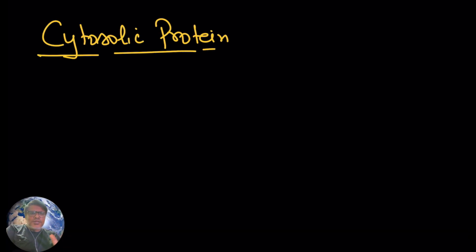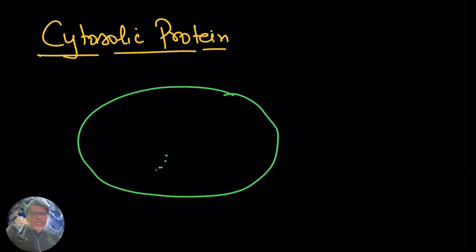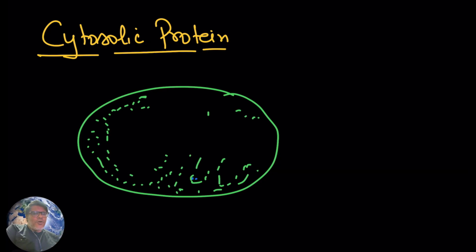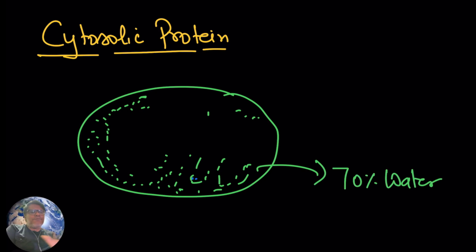Now let us discuss cytosolic proteins. We have now discussed all the different types of bonds. Let's suppose this is a cell, and within the cell generally you have 70 to 75% water. Here I am going to show one protein, bigger in size than usual. Hopefully you remember, proteins are polymers of amino acids.